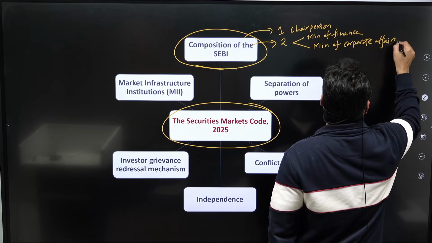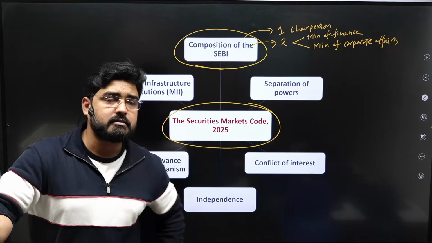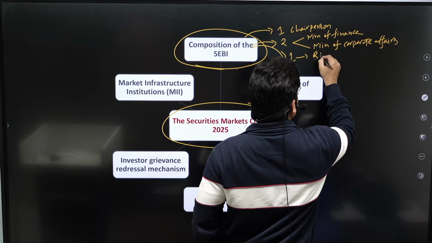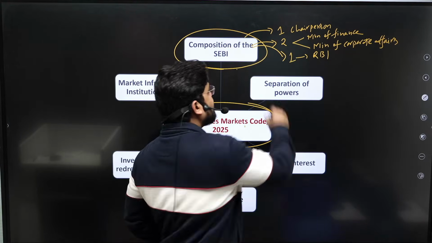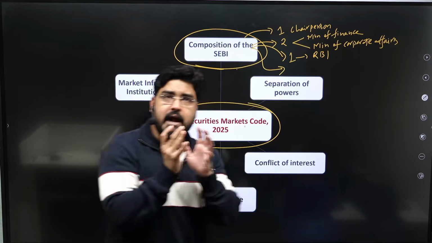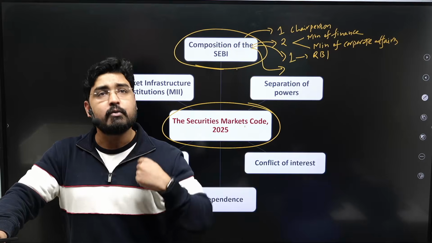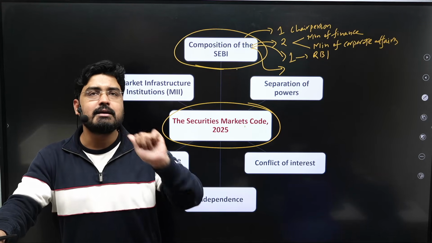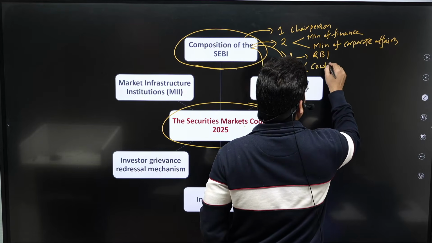That means one official from the Minister of Finance, one official from the Minister of Corporate Affairs, and one official from RBI, Reserve Bank of India. Together, four. And earlier there were five officials or five members which were nominated by the central government, or which are appointed by the central government. Now that number increased to 11. Now we have 11 central government